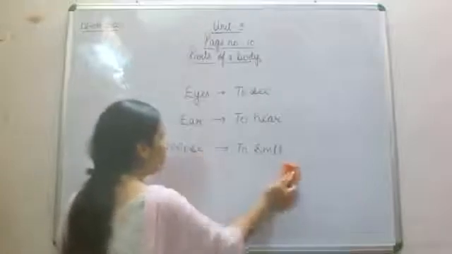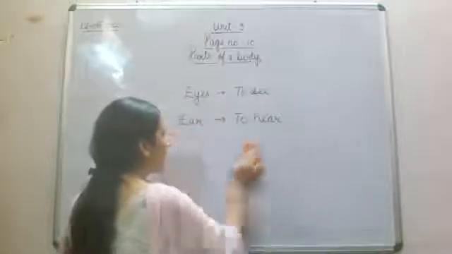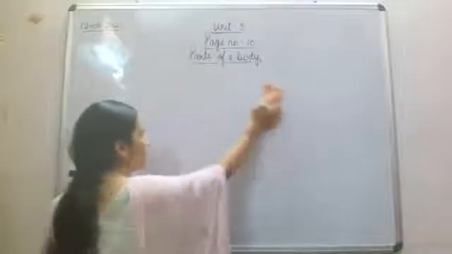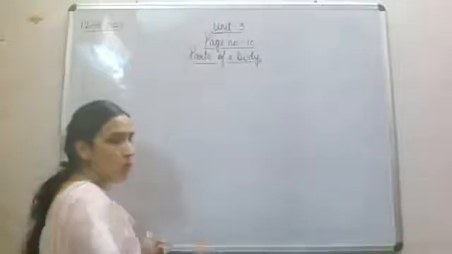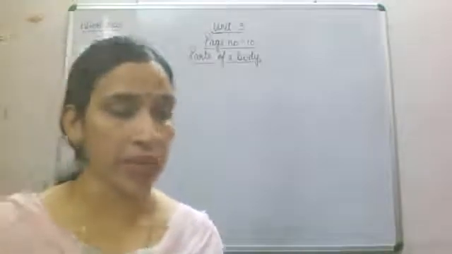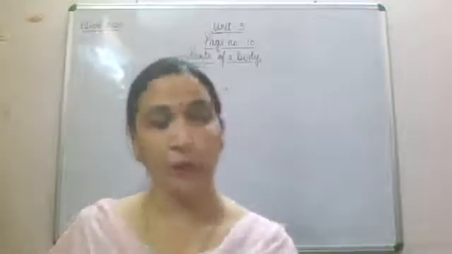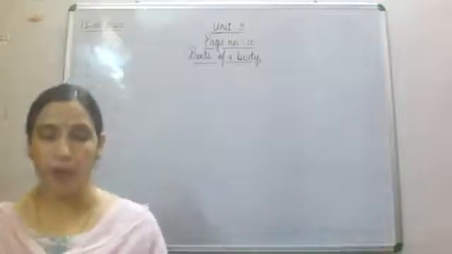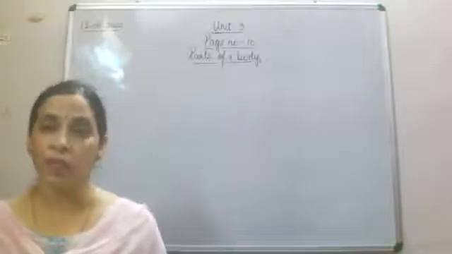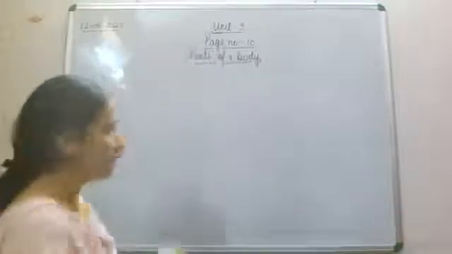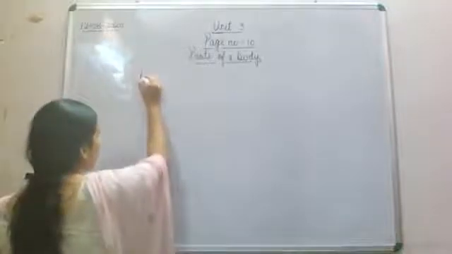So now children, we will start our page number 10. From page number 10 you have been given words for parts of body and we will see what is the function of those parts of body. One by one I'll write the parts of body and you are going to tell me what is the function of that particular part. So now first is nose.